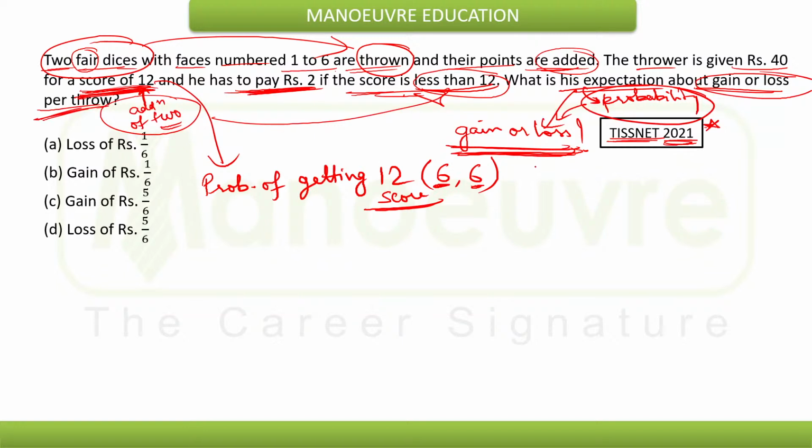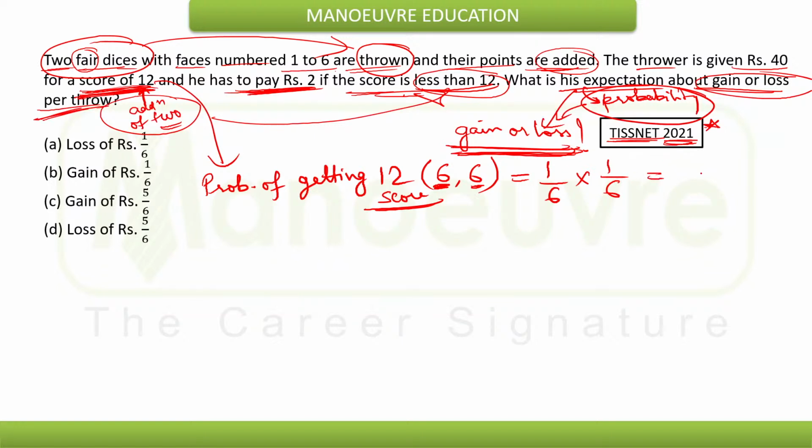That means for the probability of getting 12: for the first dice getting 6, the probability is 1 by 6, because in total we have 6 faces, and the probability of getting 6 on one face is 1 by 6. For the second dice, the probability to get 6 is again 1 by 6.